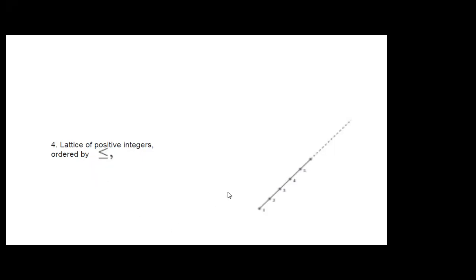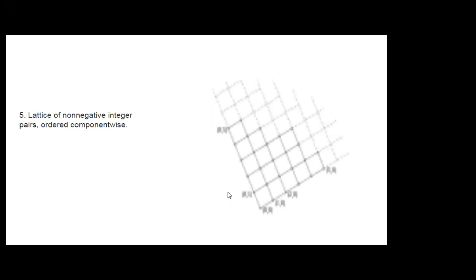Okay. Now, the last example is this one, the lattice of non-negative integer pairs ordered component wise. Component wise means here we are plotting the graph as we have used in graph theory.